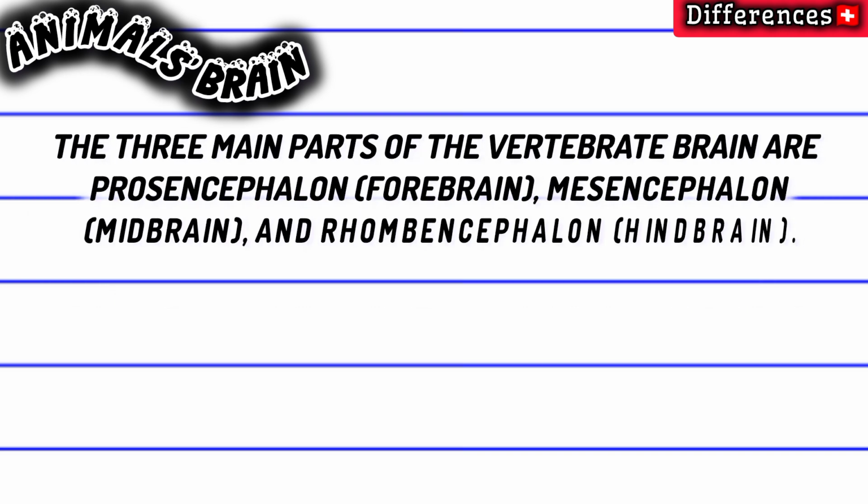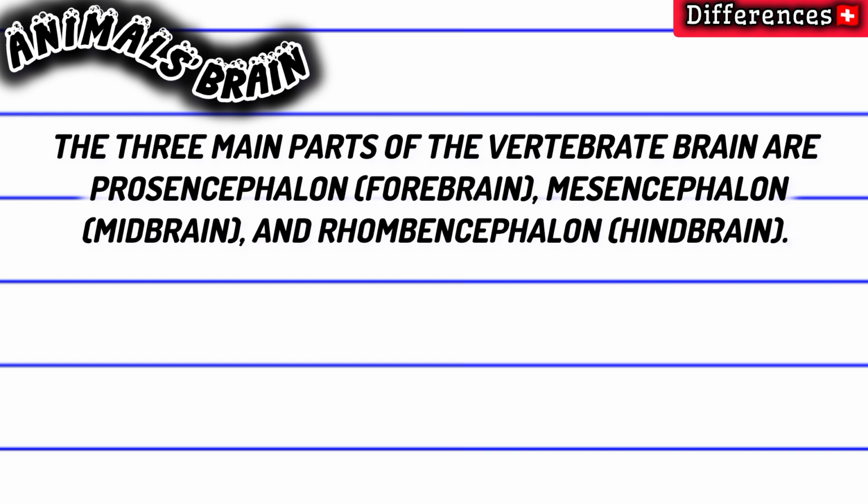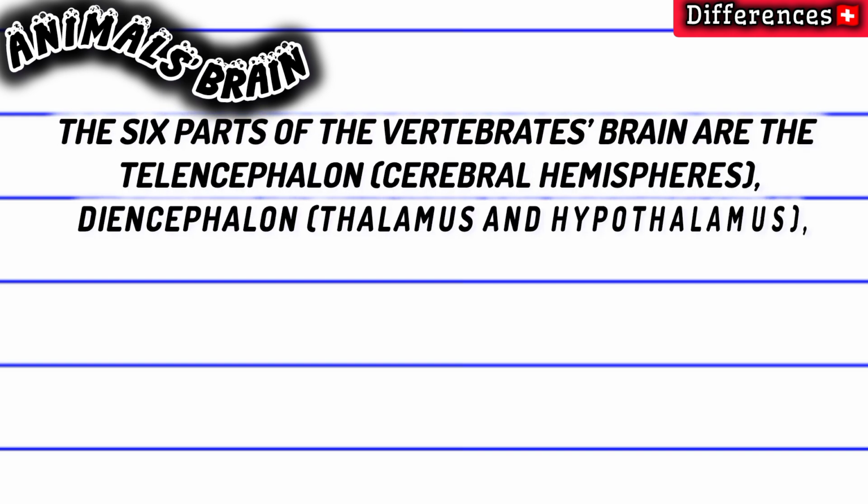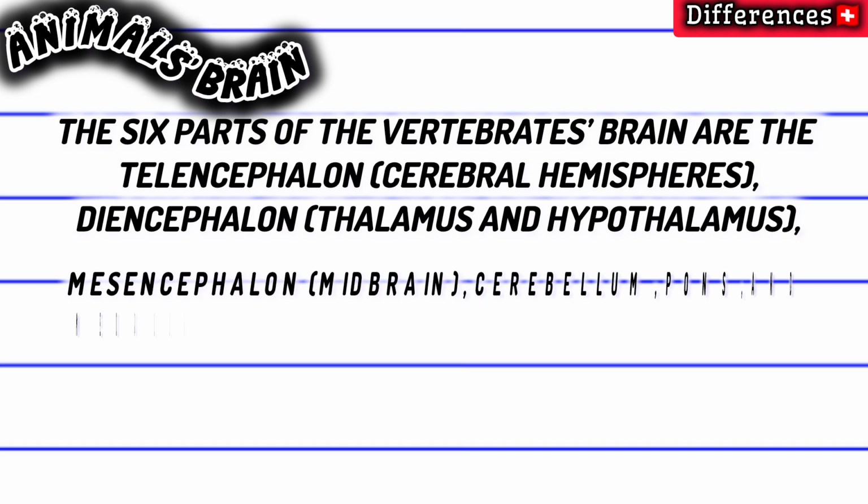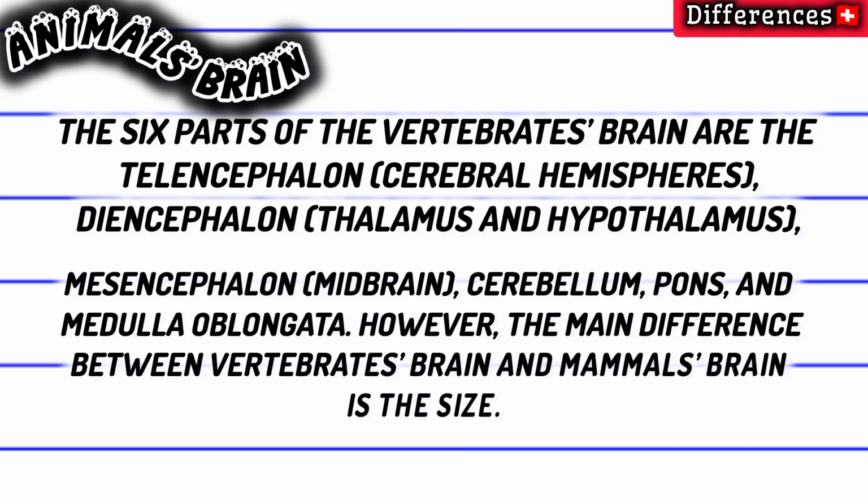Furthermore, the 3 main parts of the vertebrate brain are prosencephalon (forebrain), mesencephalon (midbrain), and rhombencephalon (hindbrain). The 6 parts of the vertebrate's brain are the telencephalon (cerebral hemispheres), diencephalon (thalamus and hypothalamus), mesencephalon (midbrain), cerebellum, pons, and medulla oblongata. However, the main difference between vertebrate's brain and mammal's brain is the size. Also, the midbrain and the hindbrain of mammals are comparatively small while the forebrain is comparatively large.